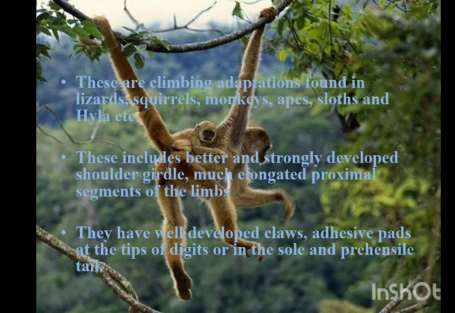These are the adaptations found for climbing in lizards, squirrels, monkeys, apes, and so on. These include better and strongly developed shoulder girdles, with elongated proximal segments of the limbs. They have well-developed claws, adhesive pads at the tips of the digits or in the sole, and a prehensile tail.